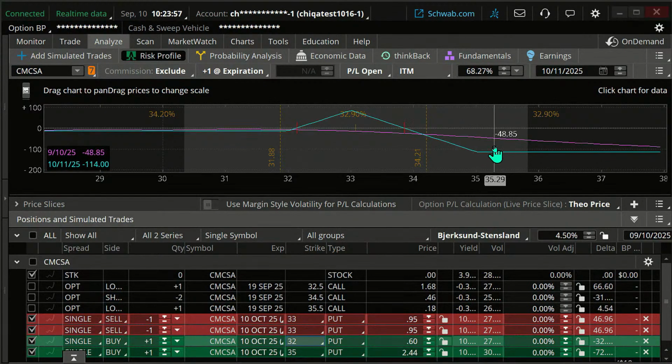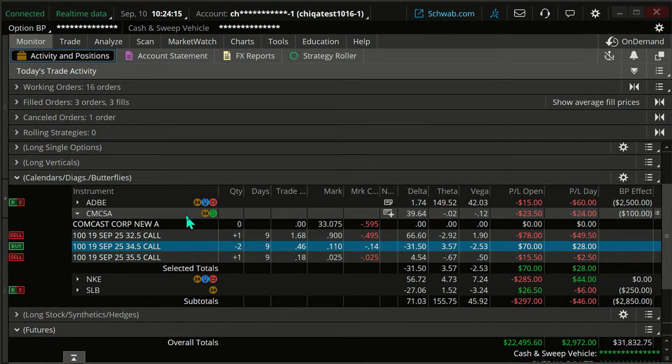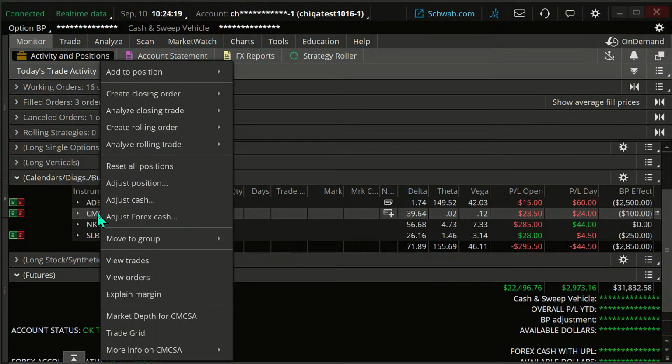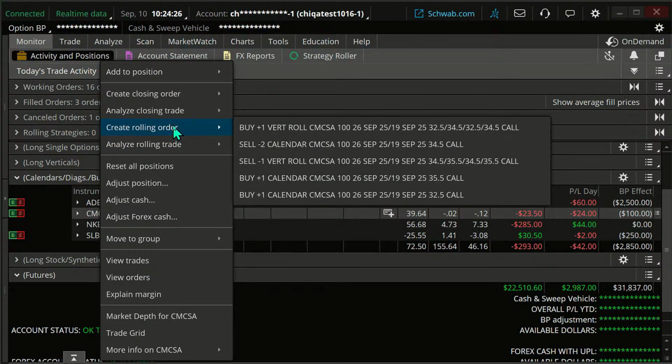So ultimately, you just need to find what strikes you're going to do there if you want to roll out and perpetuate the trade. And if you don't want to, don't do it. You can just look to exit the trade. Remember, only roll if it makes sense given the current market environment. Don't roll because you're upset because you're losing money on a past trade. So I'm going to create a rolling order.